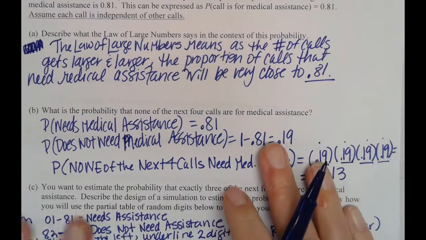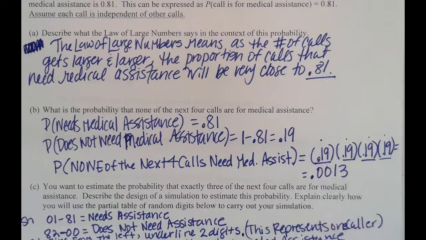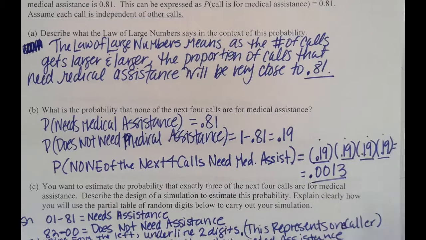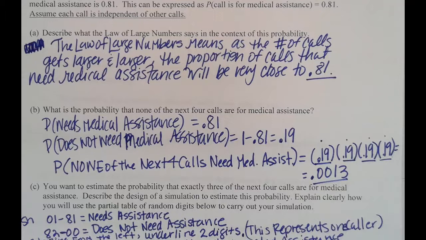So 0.19 times 0.19 times 0.19 times 0.19 equals this. This is the probability that none of the next 4 calls need medical assistance.